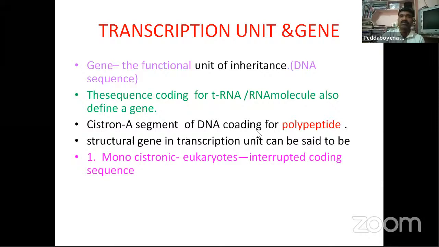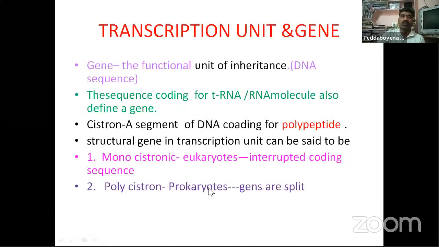Cistron means what? DNA coding for a polypeptide. Monocistronic is eukaryotic, and polycistronic is prokaryotic. So this cistron and the mono and poly, these two points are very, very important. Monocistronic is eukaryotes, polycistronic is prokaryotes.